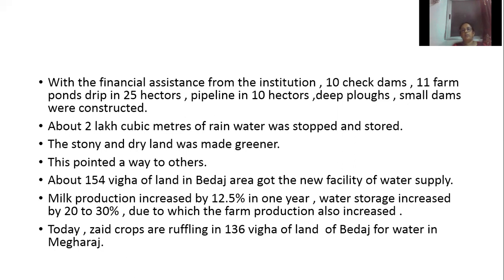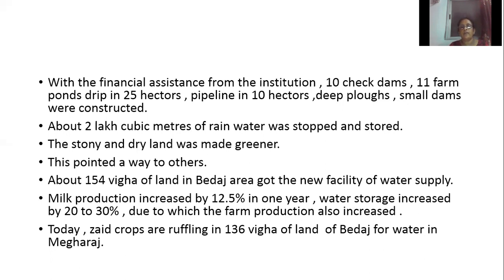How much percentage? 12.5 percent in 1 year. Water storage increased by 20 to 30 percent, due to which farm production also increased. So milk production has increased by how much in 1 year? 12.5 percent. Water storage has increased by how much? 20 to 30 percent. Because of that, farm production also has increased.